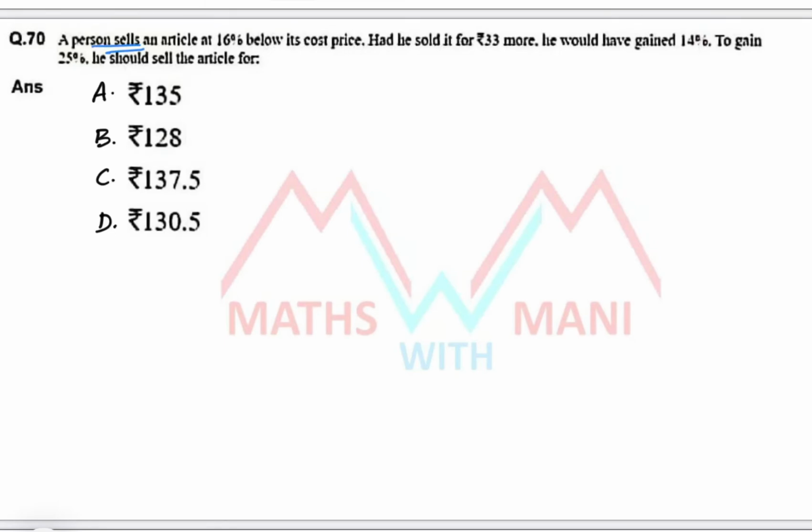A person sells an article at 16% below its cost price. Had he sold it for 33 rupees more, he would have gained 14%. To gain 25%, he should sell the article for how much? Very simple here.